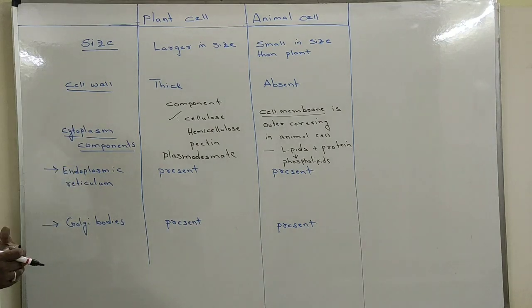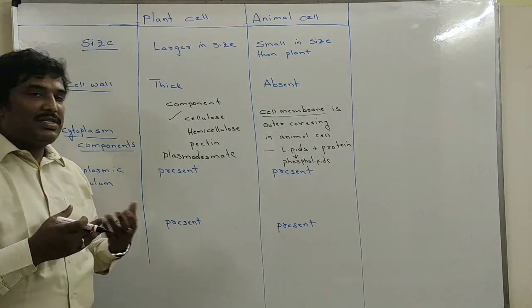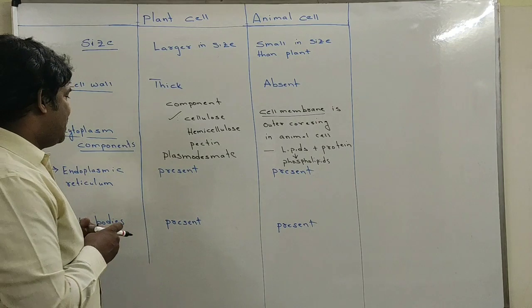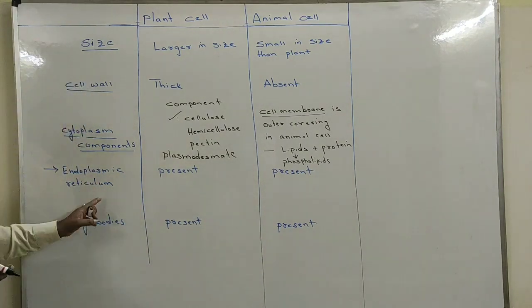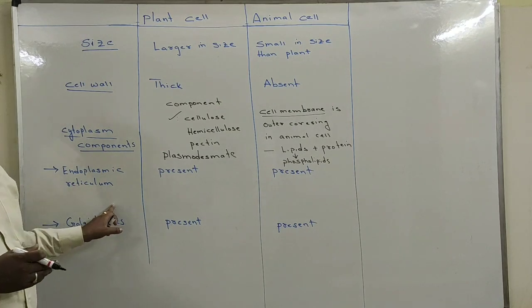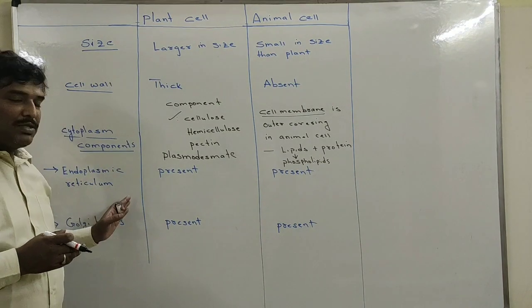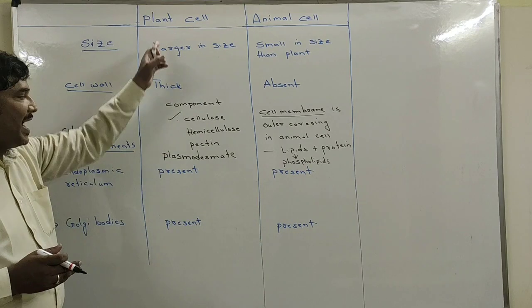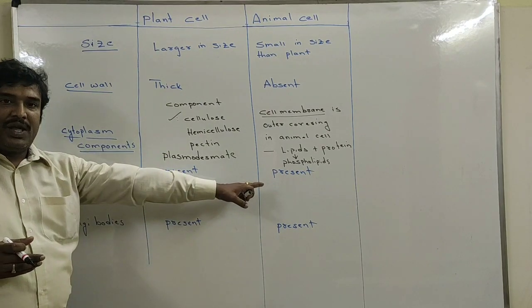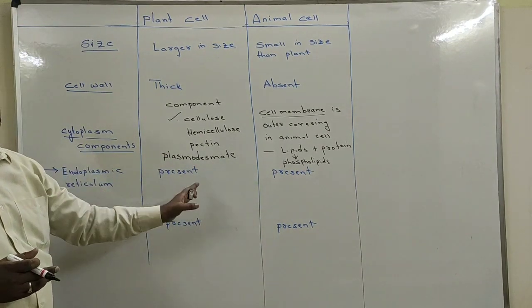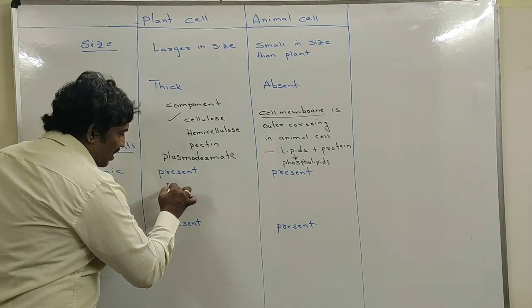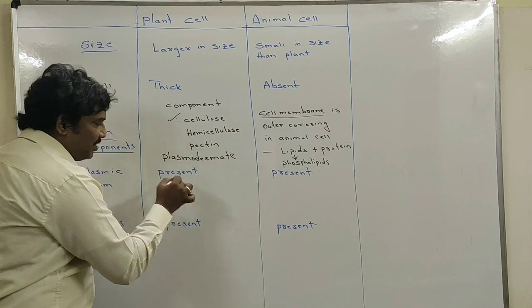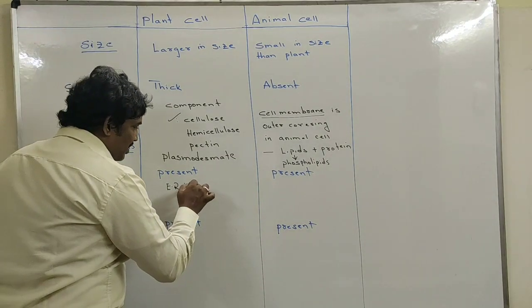And let us go to the cytoplasmic components. In the cytoplasm, what are the different types of components present inside the cell that we are going to see now? First of all, we will discuss the endoplasmic reticulum. The endoplasmic reticulum is one of the cytoplasmic components, and it is present in the plant cell as well as in the animal cell. In both cells, we have endoplasmic reticulum, designated as ER. It is of two types again.